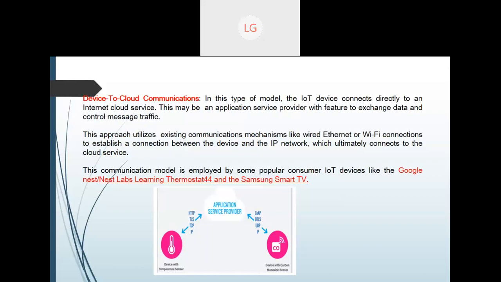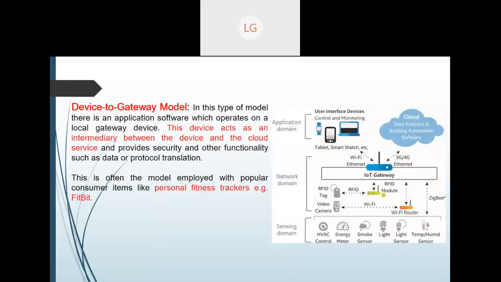And where is the applicability? Google Nest: you can Google it and you will find that it is a very popular consumer IoT device, known as Nest Labs, the Google Nest thermostat. Even Samsung Smart TV uses the device-to-cloud communication type. Right? Now, the third one I wanted to discuss with you is the device-to-gateway model.